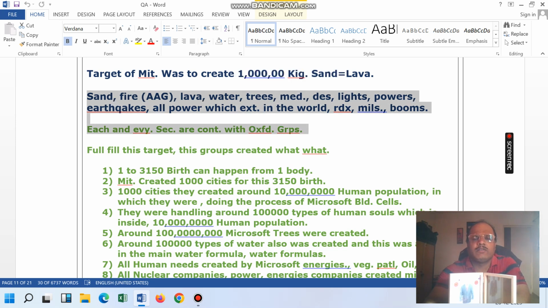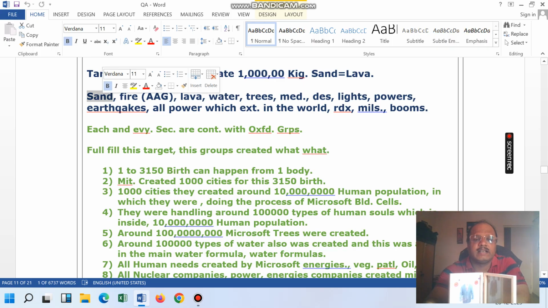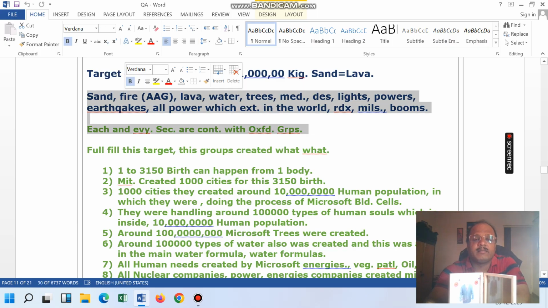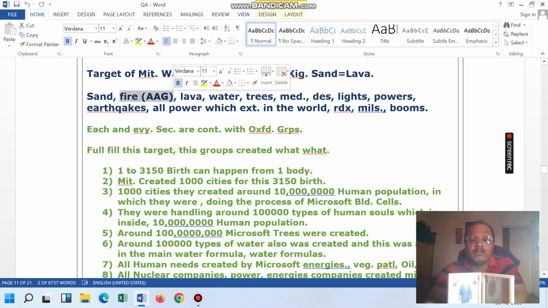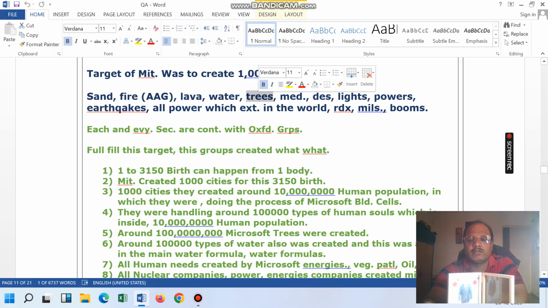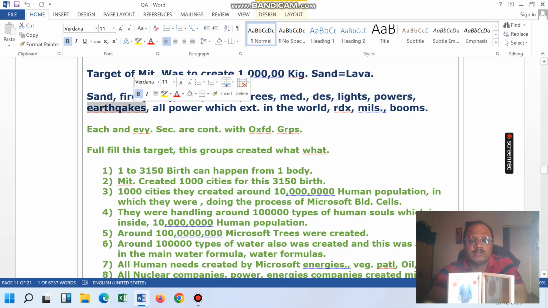Few groups told that if you want to do testing, then do your testing like this. Create sand and test the sand. Fire from your energy. For example, if you want to fire any object, then check up to what level you can fire, and up to what level of authority you have got. Create the lava also, create water also, create trees also, create medicines also, create disease also, create lights also, create powers also, create earthquakes also.